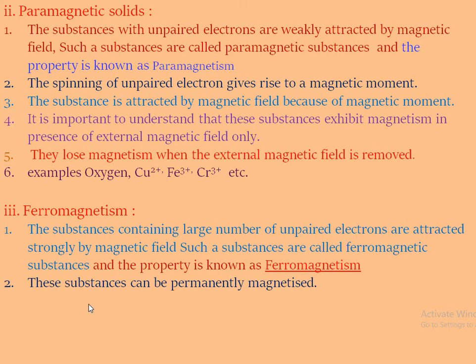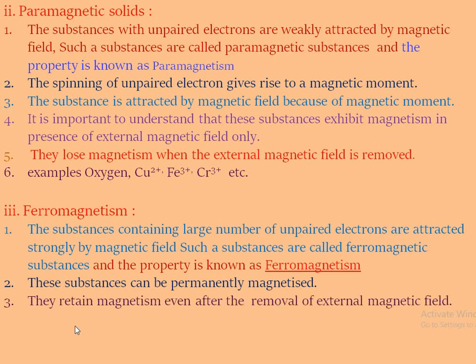These substances are permanently magnetized when the external magnetic field is applied, and they retain the magnetism even after the removal of the external magnetic field. For example, iron, cobalt, nickel, gadolinium, chromium dioxide, etc.